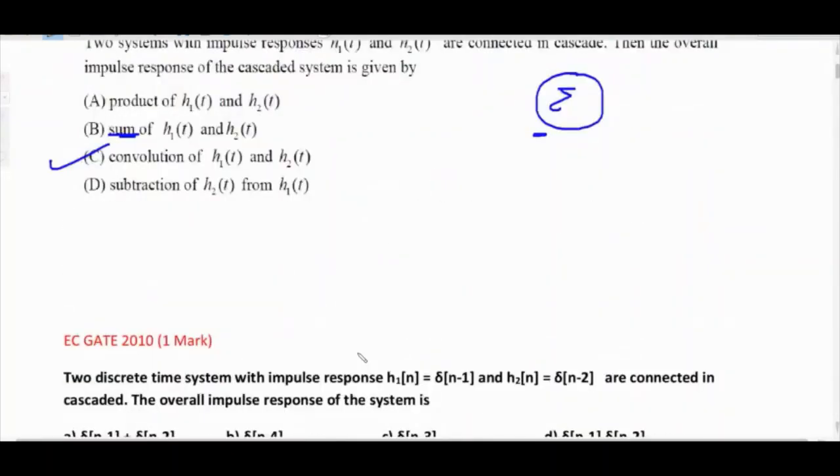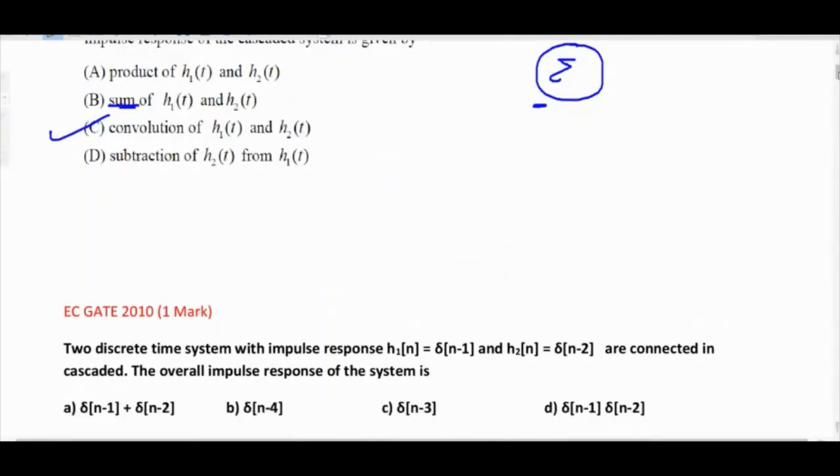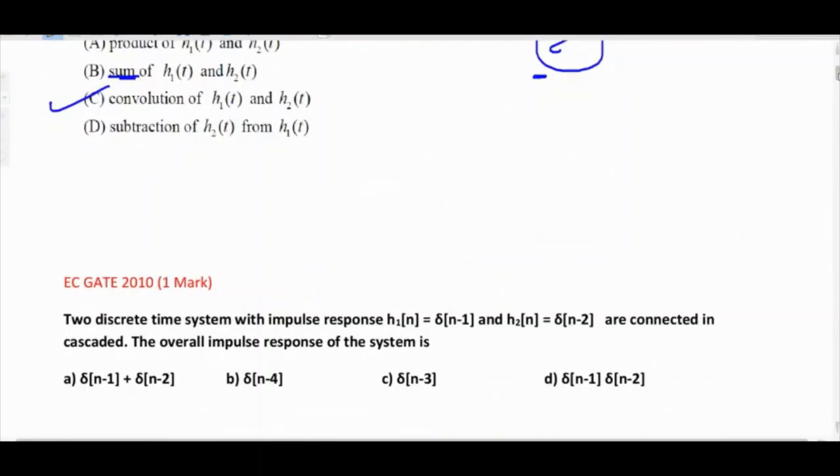Next question. Two discrete time systems with impulse responses h1[n] equal to delta[n minus 1] and h2[n] equal to delta[n minus 2] are connected in cascade. Then the overall impulse response of the system is: Option A, delta[n minus 1] plus delta[n minus 2]. Option B, delta[n minus 4]. Option C, delta[n minus 3]. Option D, delta[n minus 1] into delta[n minus 2]. Again, it is a 2010, 1 mark question.